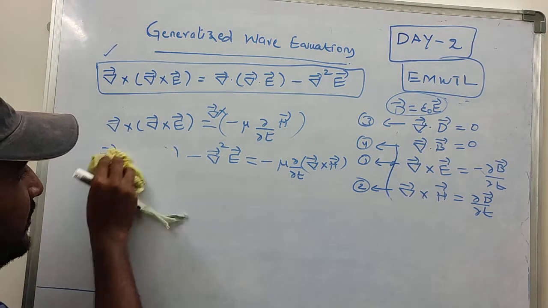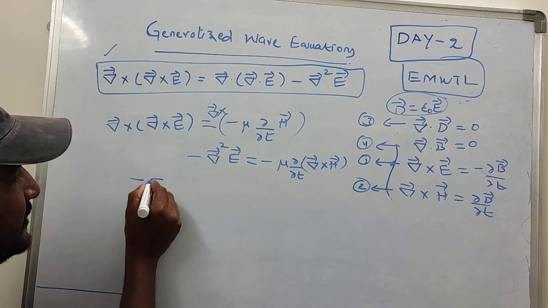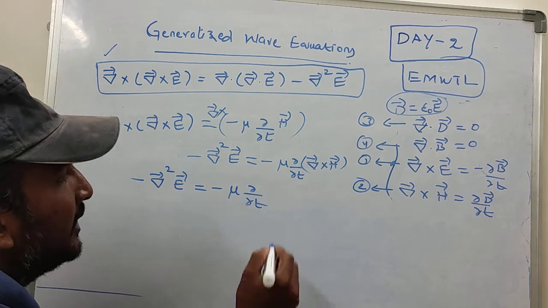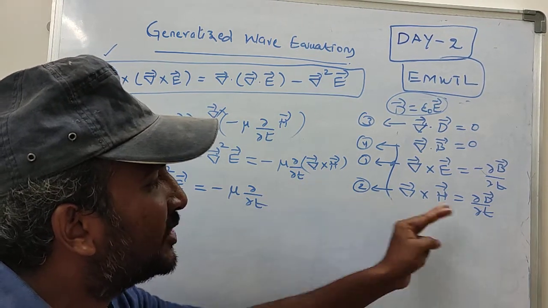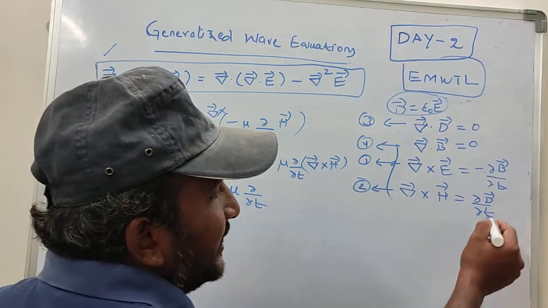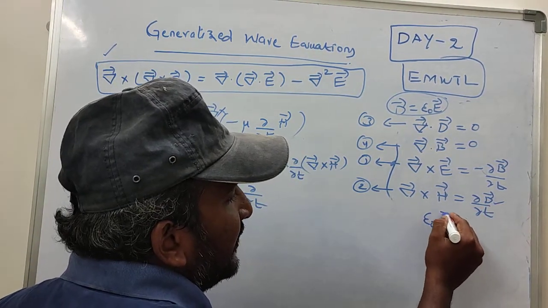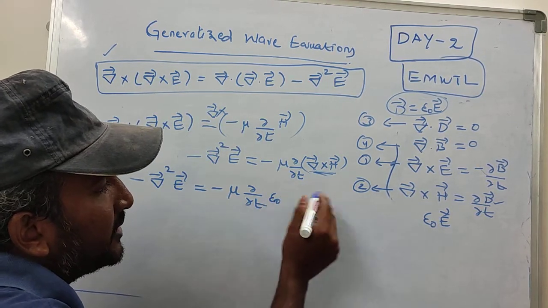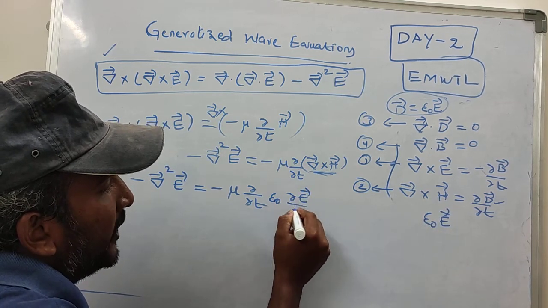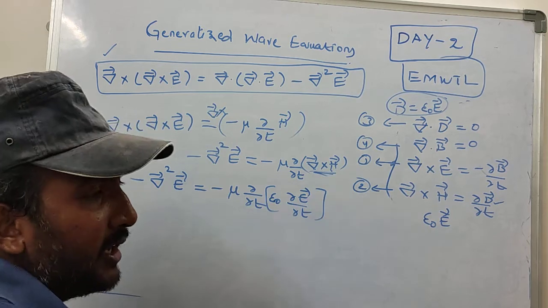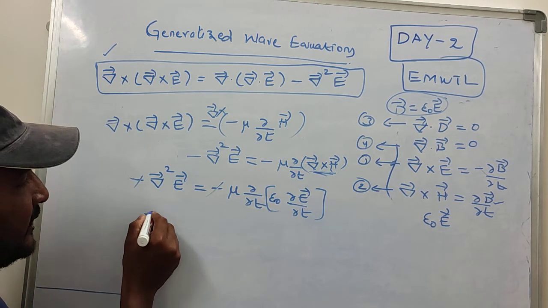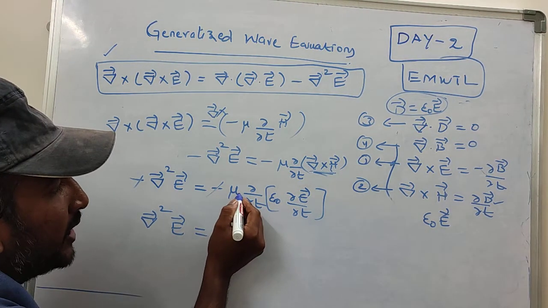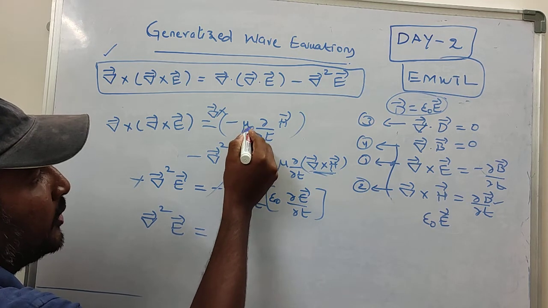This term becomes 0, therefore we simply have minus del square E is equal to minus mu times dou by dou t of curl of H. Curl of H can be written according to this expression as dou D by dou t. Since D can be written as epsilon naught times E, in place of this I write epsilon naught times dou E upon dou t. Minus minus gets cancelled, therefore the Laplacian operator of electric field intensity is equal to mu epsilon naught, and since it's free space, mu is mu naught.